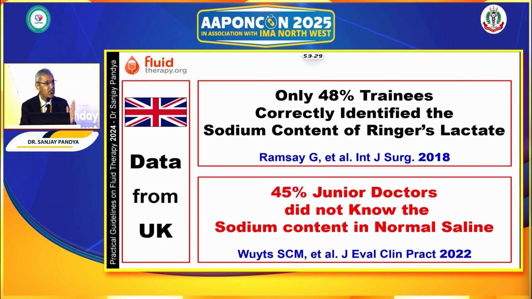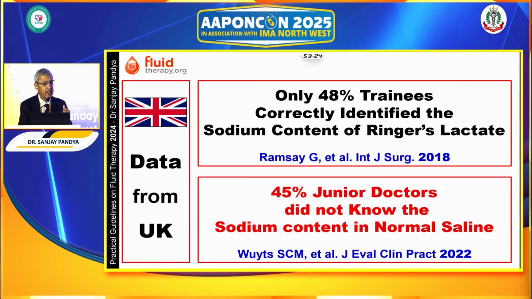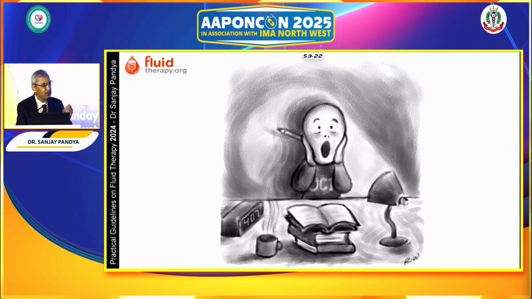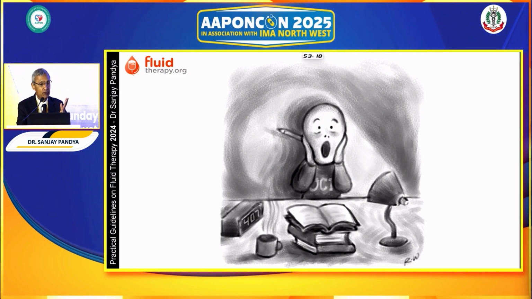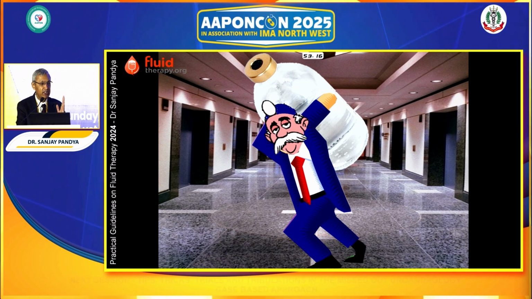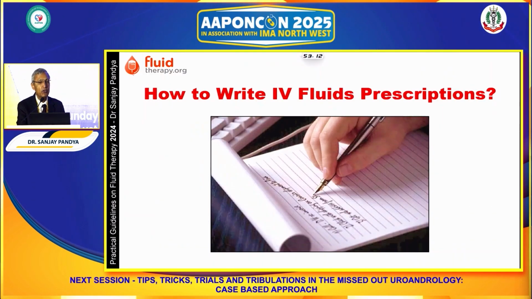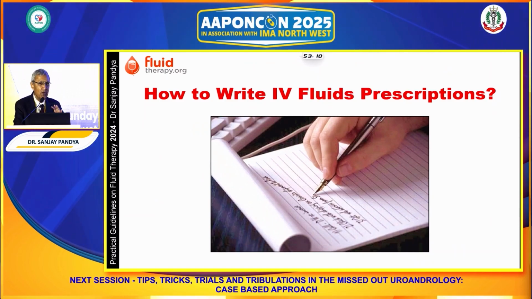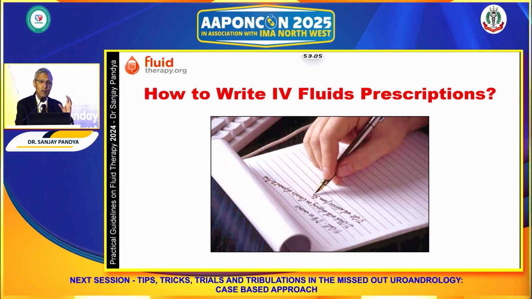So if this is the state of awareness regarding IV fluid in UK, it's going to be common everywhere. For students, it's going to be a very confusing topic, and for clinicians, preparing an IV fluid prescription is going to be a nightmare.